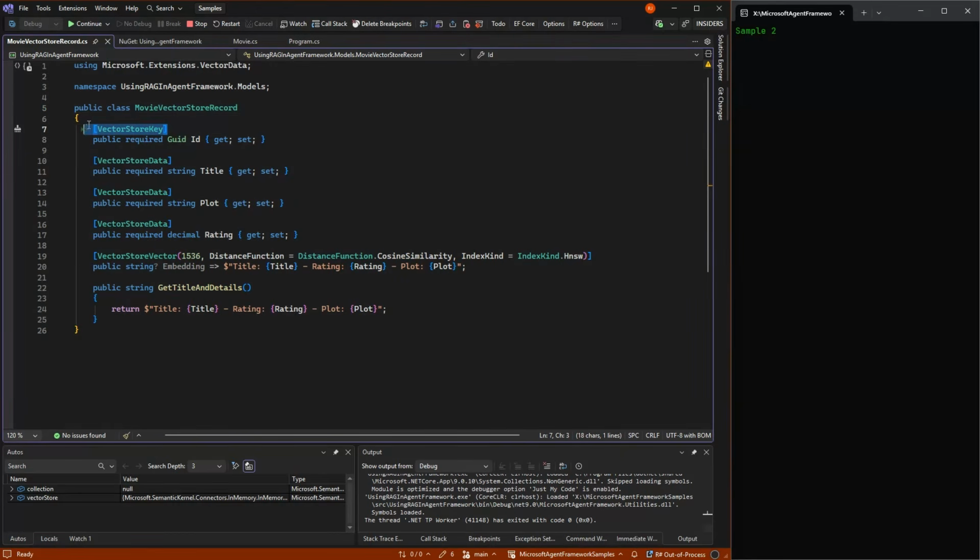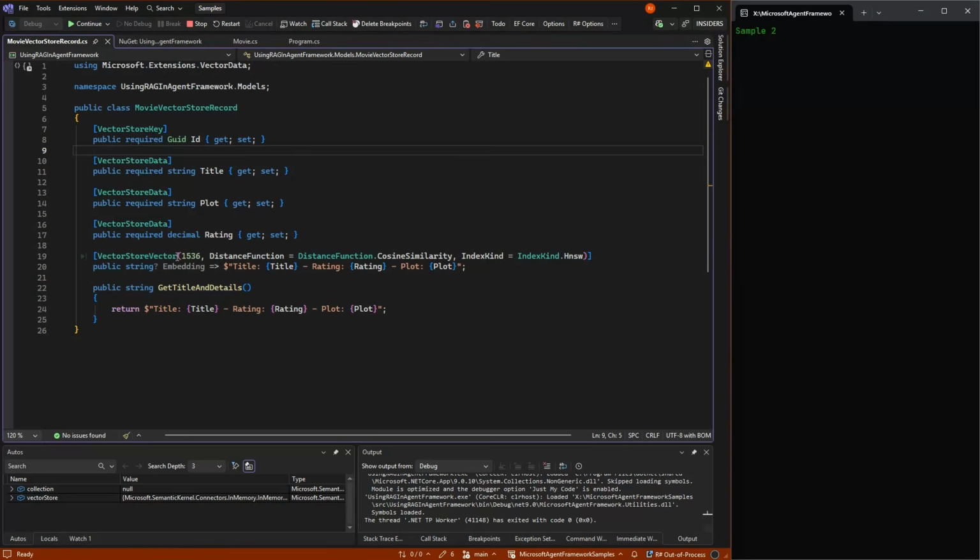So we're going to tell this is the key in the vector store. This is data in the vector store, so just normal columns. And this is the vector itself, and the vector will be comprised of the title and the rating. So this is what we are actually going to embed. And then it has a little helper method that I'm going to use a little later on.